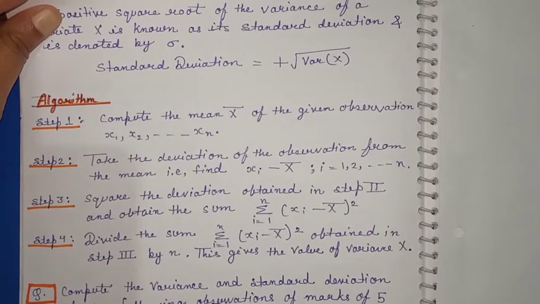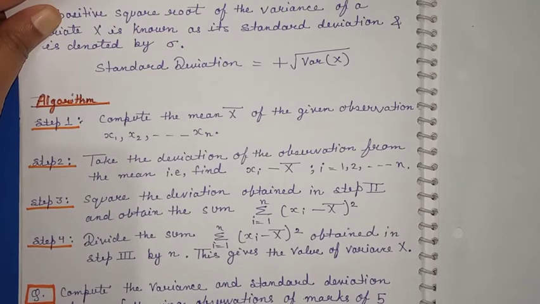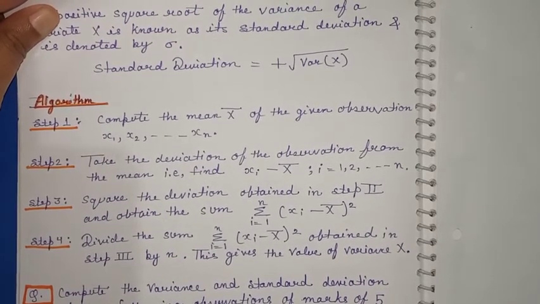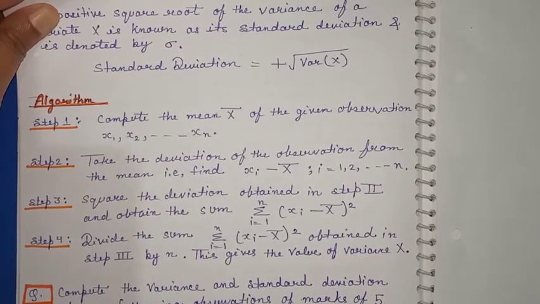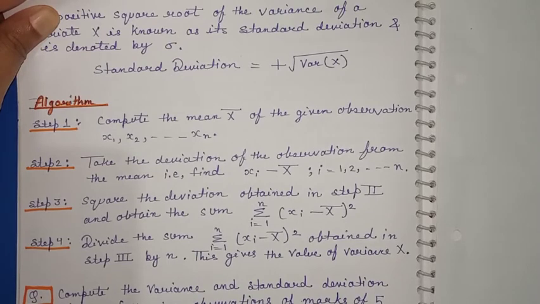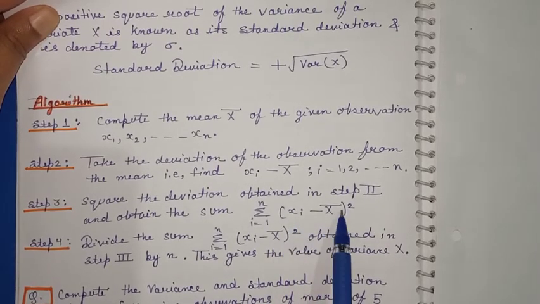In mean deviation we do not square, we only subtract. In the same manner as we found mean deviation, where we subtracted the mean or median from x, here we will do the same but also square, like xi minus x bar whole square.